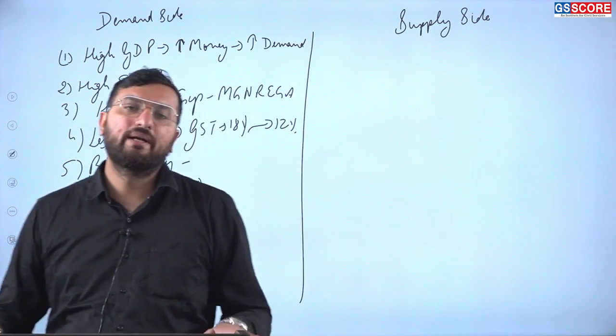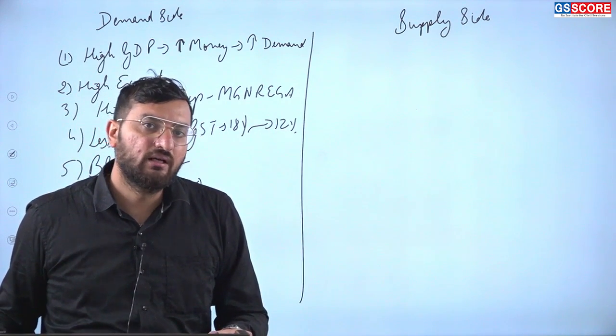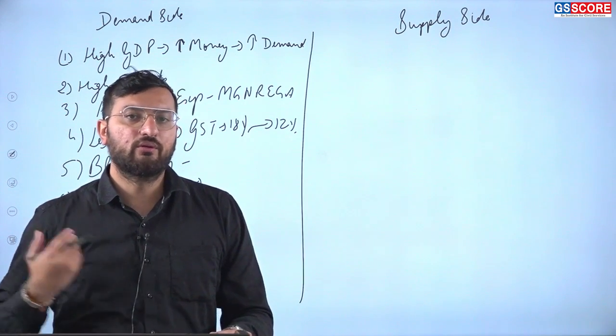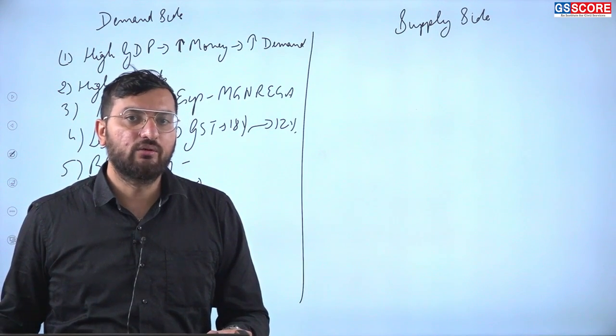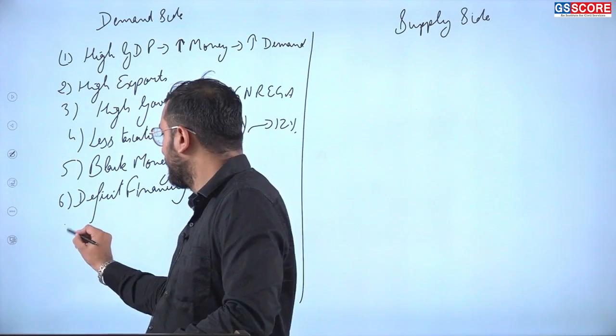In this part, government is saying to the RBI that we require money and you must print the new notes. So printing of new notes, again those notes will move into the market. So again it will lead to more money in the market and it will lead to increase in the demand. Deficit financing.